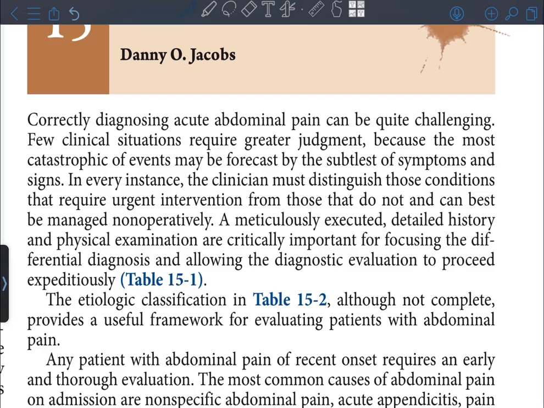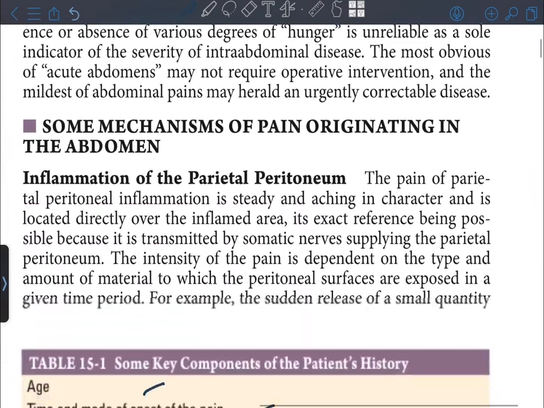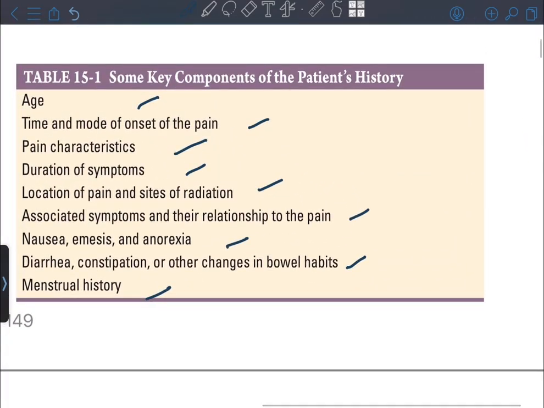A meticulously executed, detailed history and physical examination are critically important for focusing the differential diagnosis and allowing the diagnostic evaluation to proceed expeditiously. Table 15.1. Some key components of the patient's history: age, time and mode of onset of the pain, pain characteristics, duration of symptoms, location of pain and sites of radiation, associated symptoms and their relationship to the pain, nausea, emesis, and anorexia, diarrhea, constipation, or other changes in bowel habits, menstrual history.